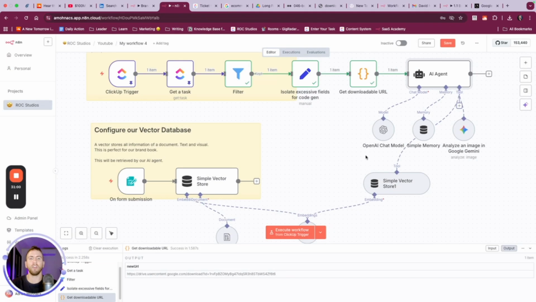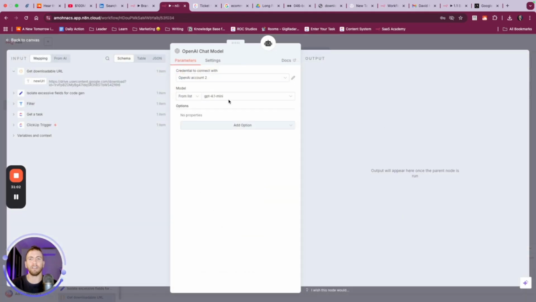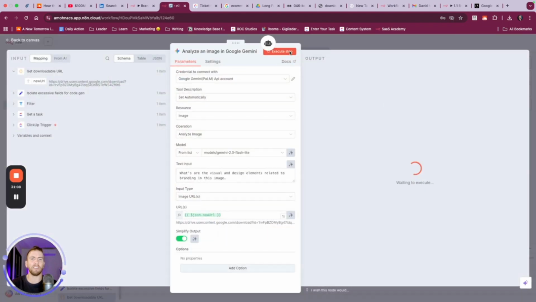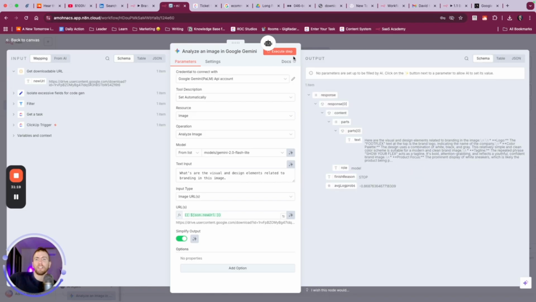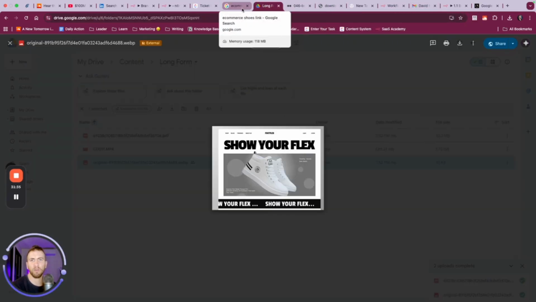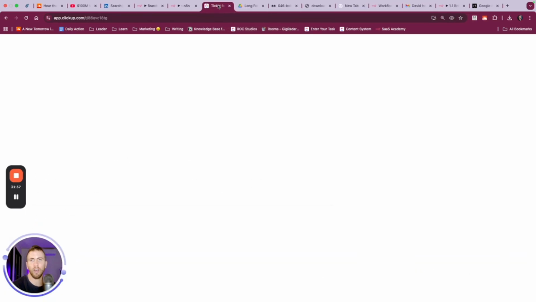So we have this. What we want to do before we run the whole agent in its magnificence is to come in here and just test that all of these steps work independently. Sometimes this may or may not work because of the delicacies of the configuration. They may be too dependent on each other. Okay, great. So when we look at the analysis, it said, here's the visual element, the logo, foot flex, white, black, and gray. So this looks like the image that we were looking at earlier. Do you guys remember the image we were looking at earlier? Great.